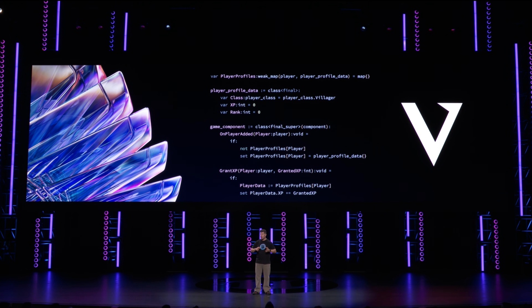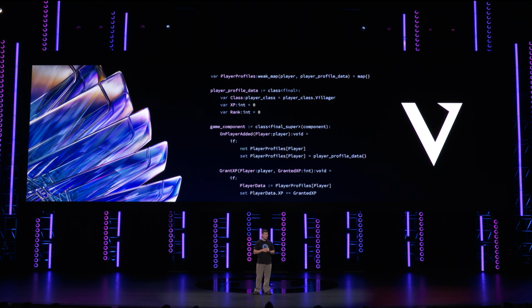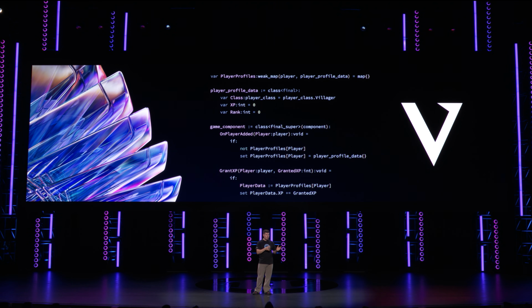And finally, with Verse, we wanted to make saving game data way simpler. So the Verse runtime can automatically synchronize and save any global state for the program, and then share it across all running instances of your game or an ecosystem. And to the programmer, what this means is that setting up something like save state for a player is as simple as setting a single global map of player to save state. No more having to set up databases or coordinate schemas between your game and other backend services. You can do all of this without ever leaving Verse.